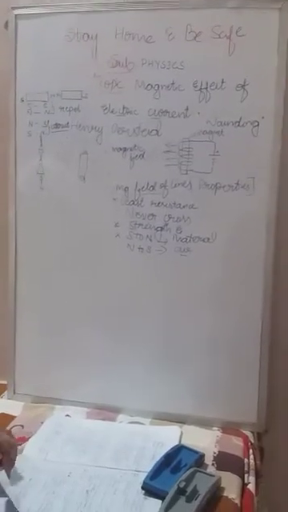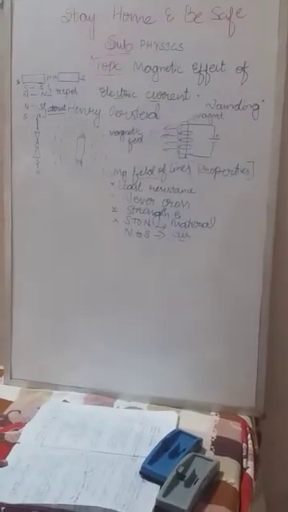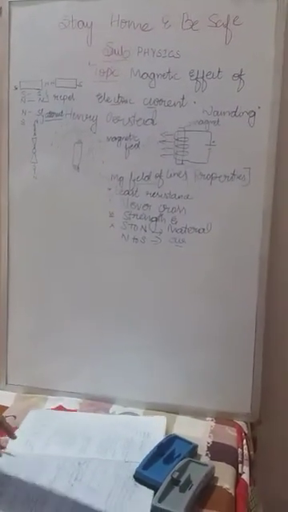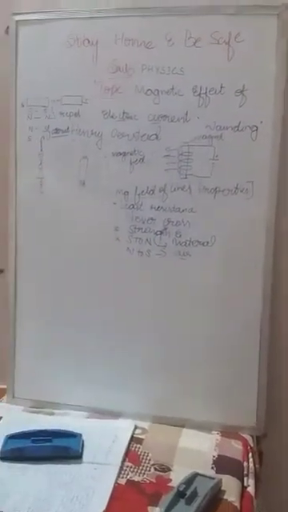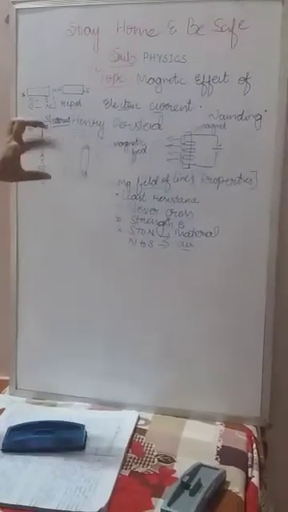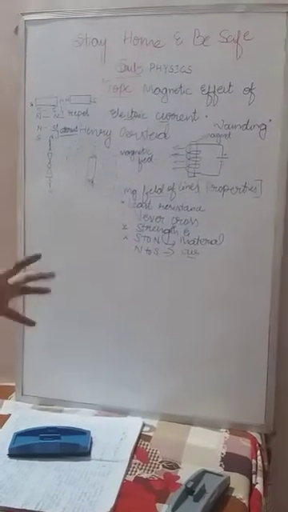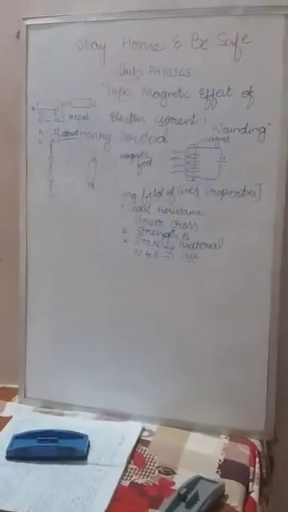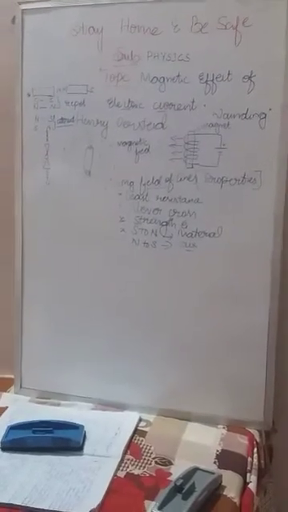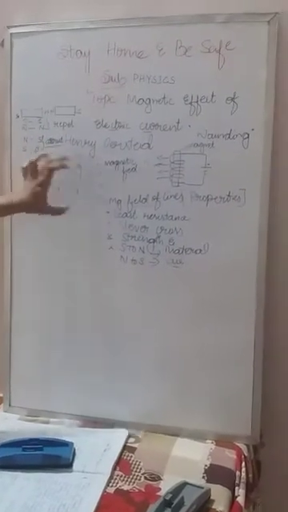One more question: why do these magnetic field lines never cross each other? What happens if they intersect? If they were crossing each other, the needle we are using would show different directions, not only towards the north and south. So it is showing that it is surrounding all the directions. That's why the magnetic field lines never cross each other.